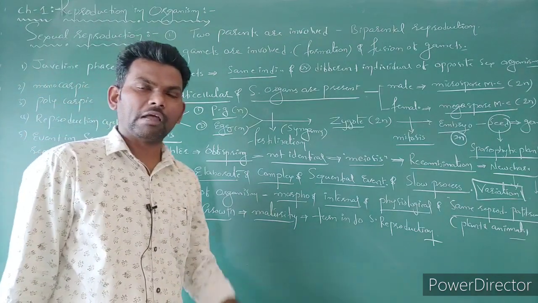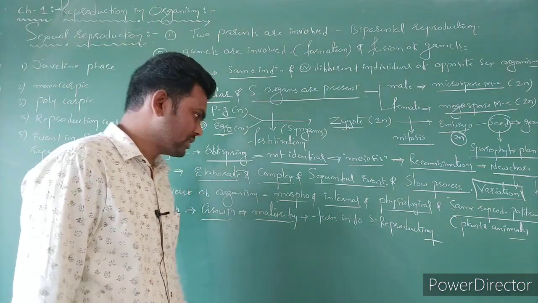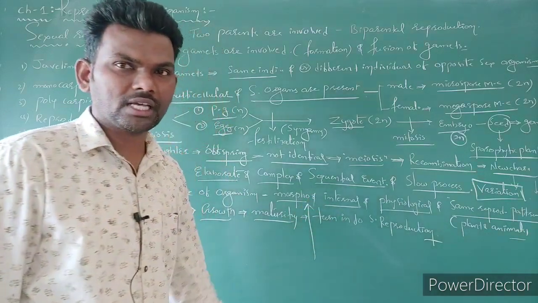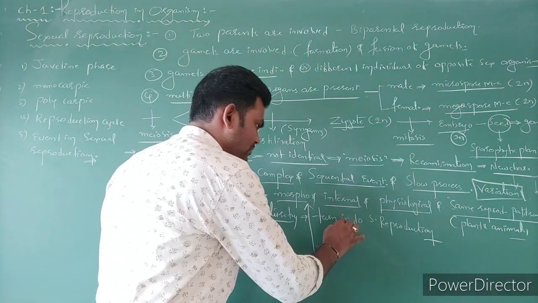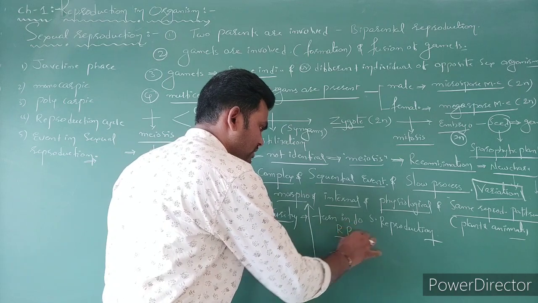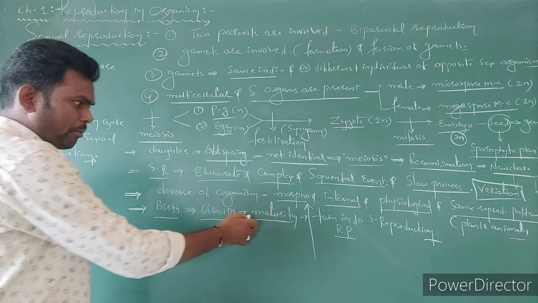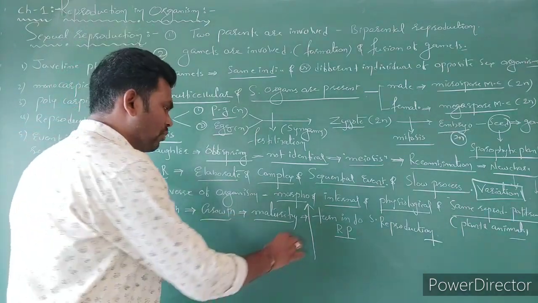So in the complete life cycle or lifespan, we can divide the organism's phases into two phases. One is a vegetative phase, one is a reproductive phase. This phase we can call a reproductive phase, and birth, growth, maturity we can consider as a vegetative phase.